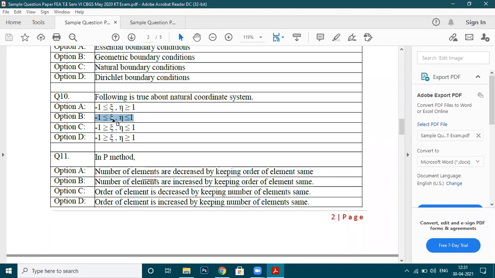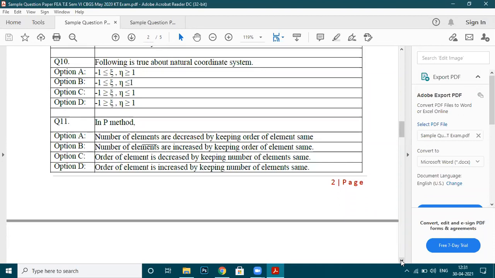You can see here the value of zeta and eta should be greater than or equal to -1, and it should be less than or equal to 1. So option B is correct. Right. Now let's go to the next question.